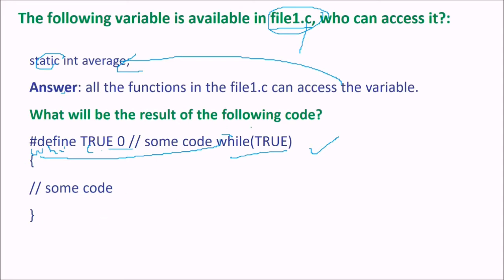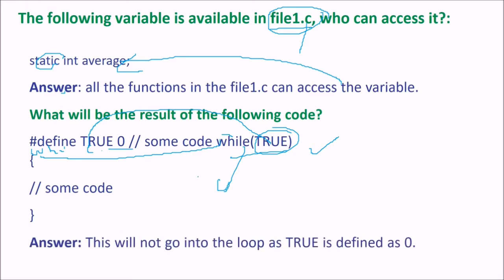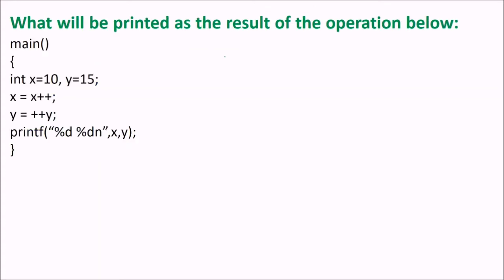Can you guess the answer? Because this is always true, and true is 0, so it will never go inside. Is it? No. This will not go into the loop, as TRUE is defined as 0, and while (0) means the condition will never be true. TRUE is actually false, so this code will not be reached.